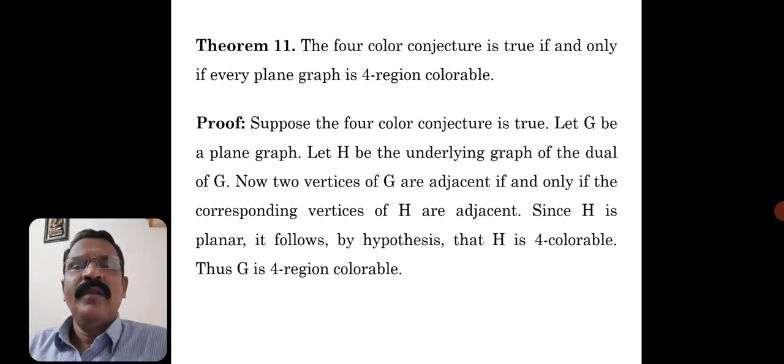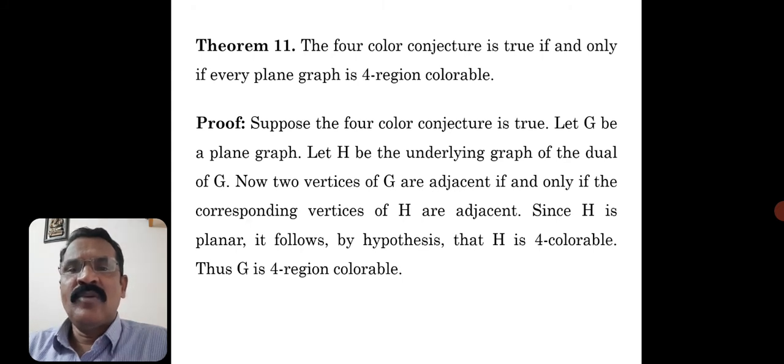Already we know, if you consider a plane graph G, how to construct the geometrical dual: by inserting a vertex in each face, including the exterior face. If there is any edge common between two faces, then you have to join the two vertices corresponding to the faces which are adjacent. So like that you are getting a geometrical dual. But after that, how to construct the underlying graph, that also I have told you.